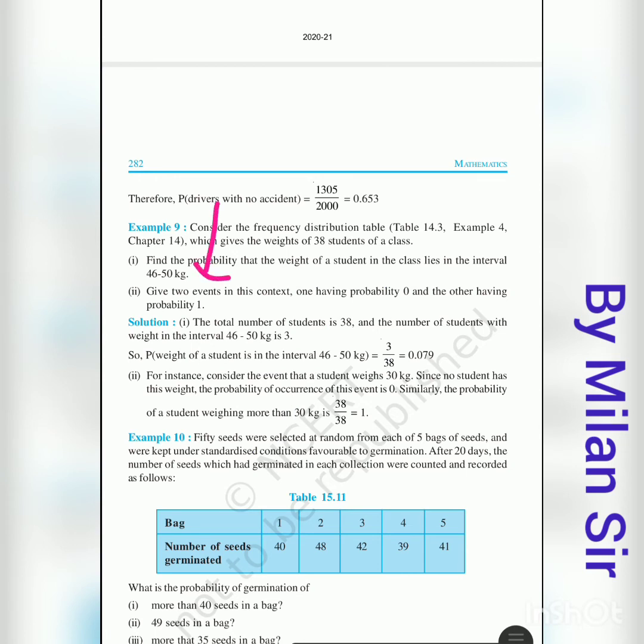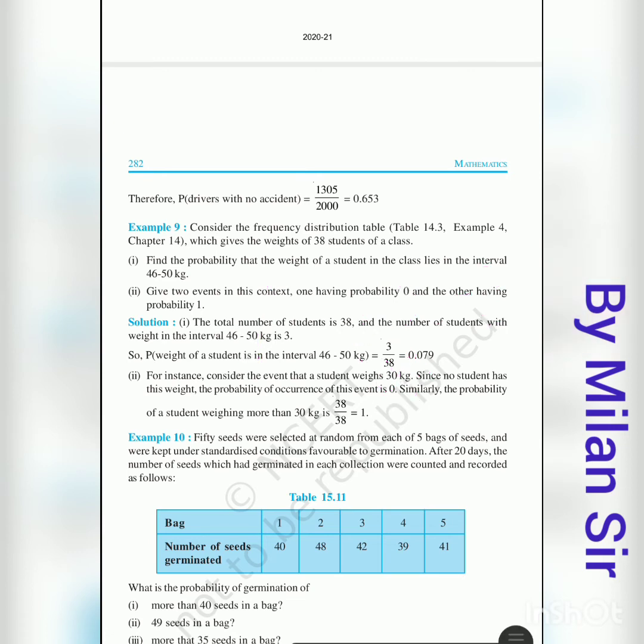Give two events in this context, one having probability 0 and the other having probability 1. For instance, consider the event that a student weighs 30 kg. Since no student has this weight, the probability of occurrence of this event is 0, because in that table we do not have any student with the weight 30 kg. So there are no students, 0 by total outcomes 38, so our probability is 0.